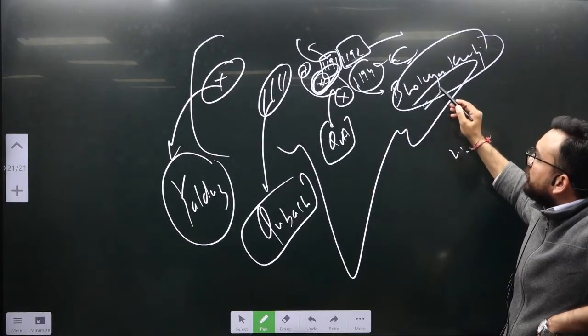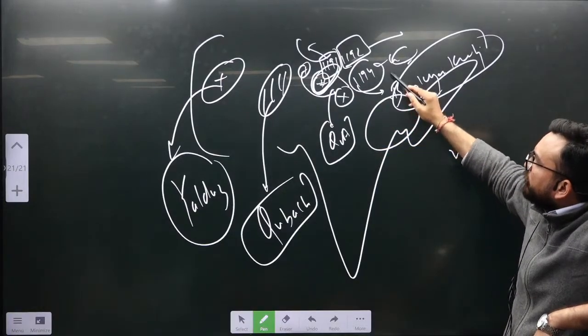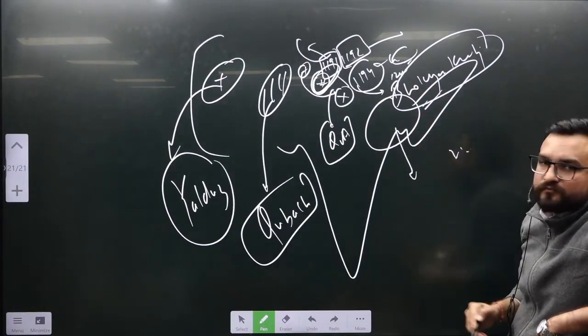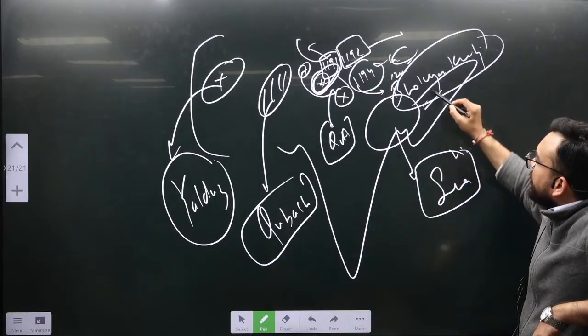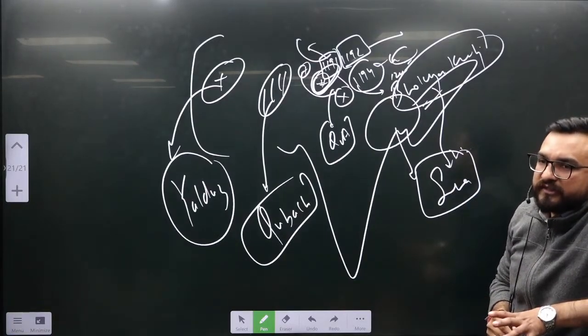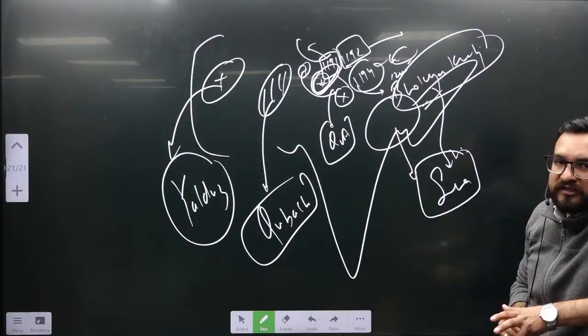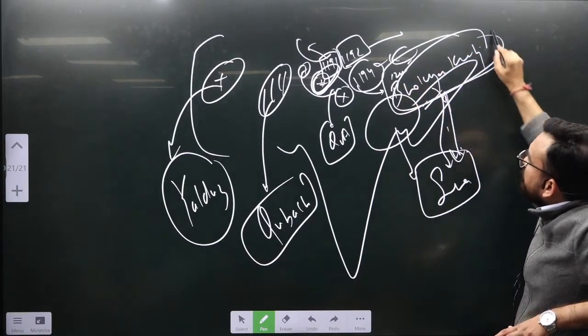Okay guys, over here Bakhtiyar Khilji will be putting. So who is ruling over here during the time frame of 1200 now? Bengal. The Senas have come. So Bakhtiyar Khilji, you will see, will be confronting the Sena people over here. And the most famous ruler of the Senas is Lakshman Sen. Lakshman Sen versus Bakhtiyar Khilji will be happening. Who will be winning? Bakhtiyar Khilji will be winning, guys.